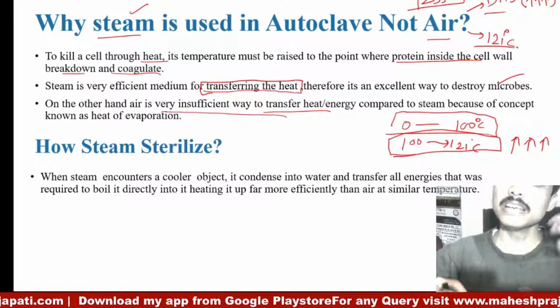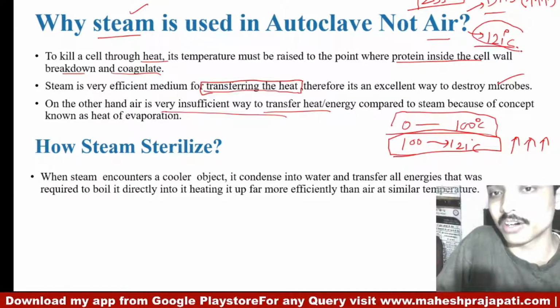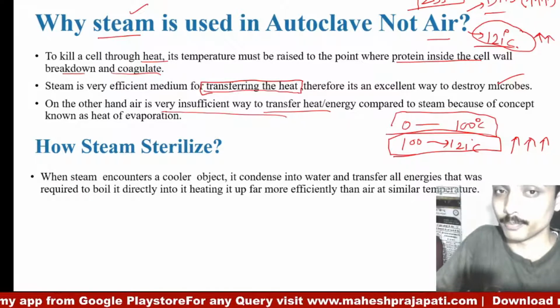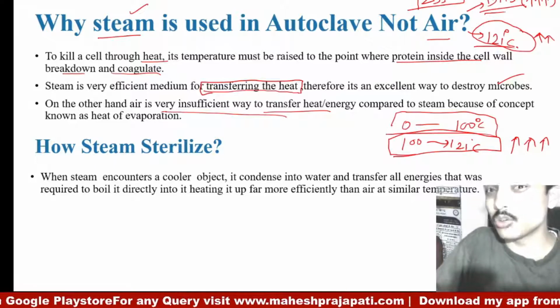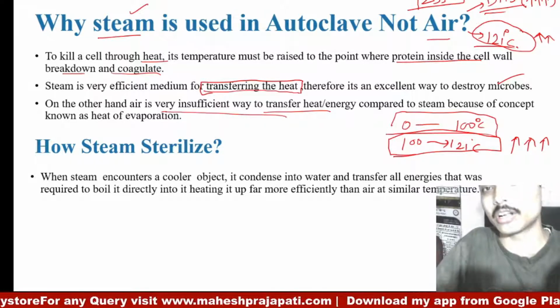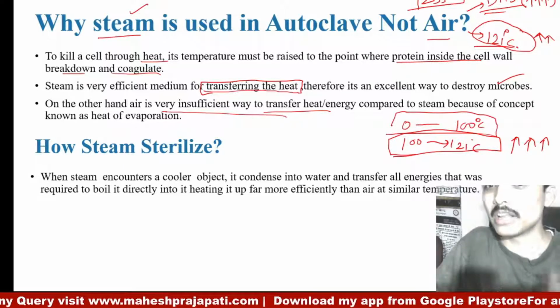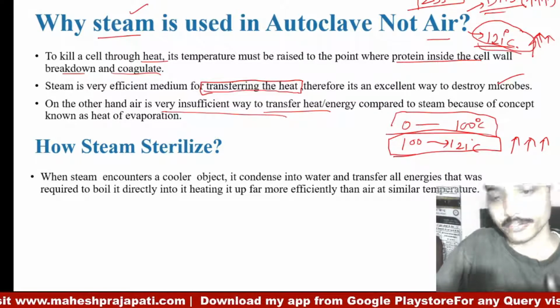Hence we use steam, which is achieved at a lower temperature, because heat transfer is very efficient in the case of moist heat. But in dry heat sterilization, because air is used, and air is not an excellent medium for transferring heat, that's why here we need a high temperature, while here we need sterilization at 121 degrees Celsius.